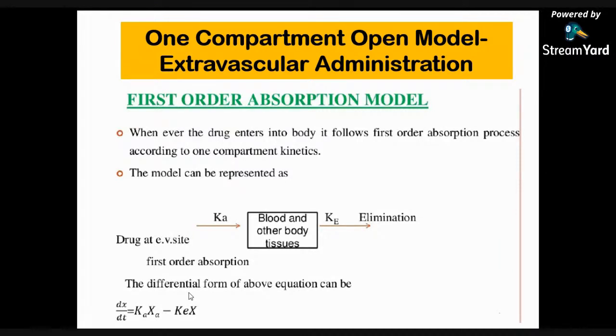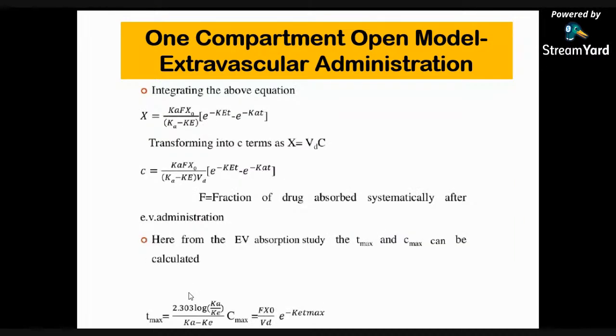The model can be represented as: absorption with constant Ka enters the central compartment, then goes into elimination. The differential form of the above equation can be written as dX/dt = Ka Xa - Ke X. After integrating the above equation, we get X = Ka F X0.